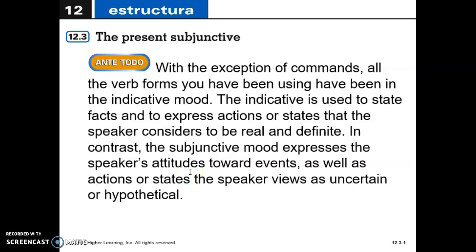Hola estudiantes, este es el video 12.3 y vamos a hablar del presente subjuntivo. So I know that you might be wondering what is the subjunctive, and we are going to talk about this